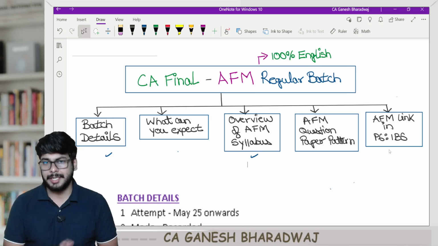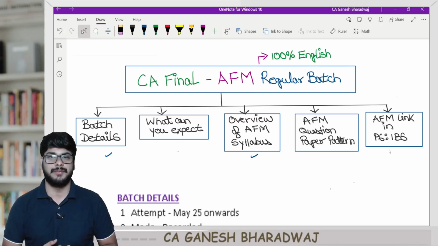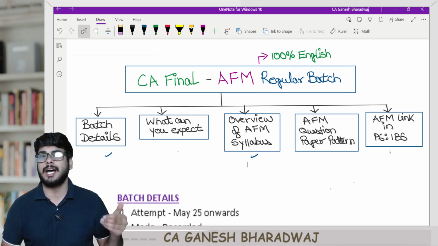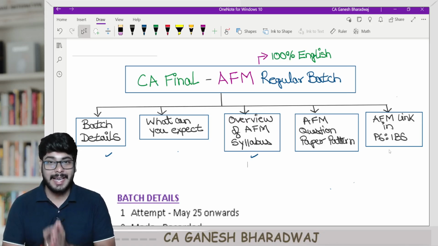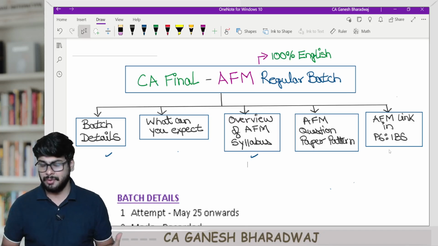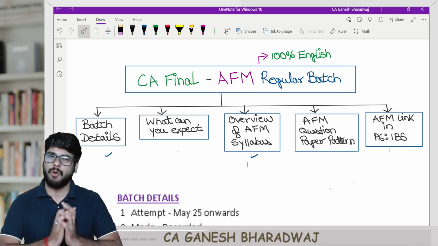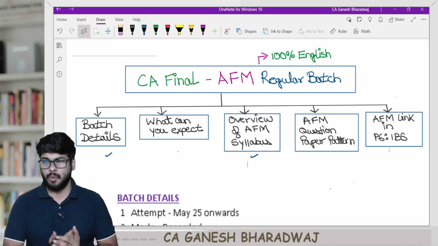But before we get started, for those who are getting to know about me for the first time, I would just like to give you a brief introduction about myself. My name is CA Ganesh Bharadwaj and I am a practicing chartered accountant, and I handle the subjects Costing and FM at the CA Intermediate level, and currently I've been teaching about 3,000 students annually. And right now I'm officially launching the CA Final AFM regular batch, right? In this regular batch, it is going to be fully online. And by the way guys, I am a faculty who teaches fully in English, for the benefit of all the students across India. So as usual, the Final lectures will also be in 100% English.